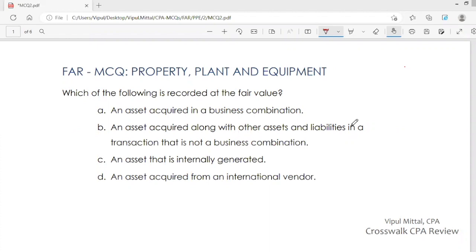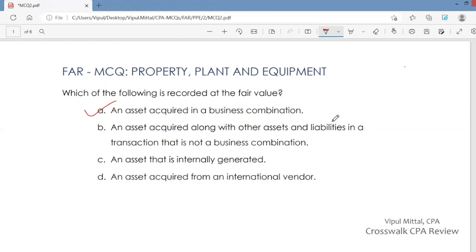Now let's look at the answer options. An asset acquired in a business combination. Do you record it at fair value? Answer is yes. You record it at fair value. You use the acquisition method to record the business combination. And under the acquisition method, you record the asset acquired at fair value.